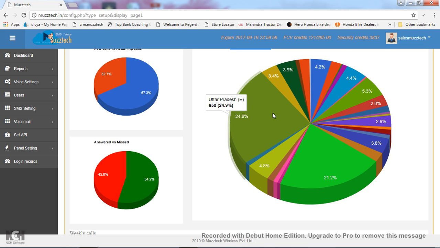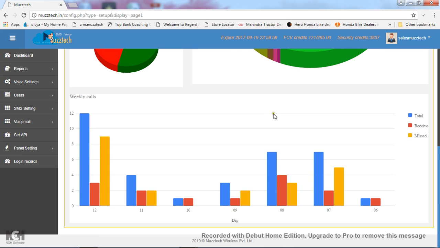You can also get the weekly call report by this. Like you can see here, the blue pillar is showing total calls. Next, the red pillar is showing received calls, and the yellow pillar is showing missed calls.